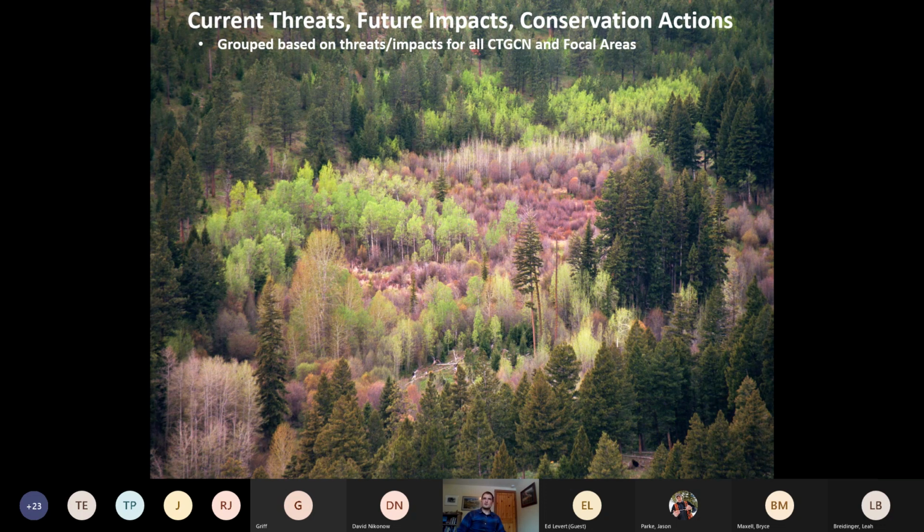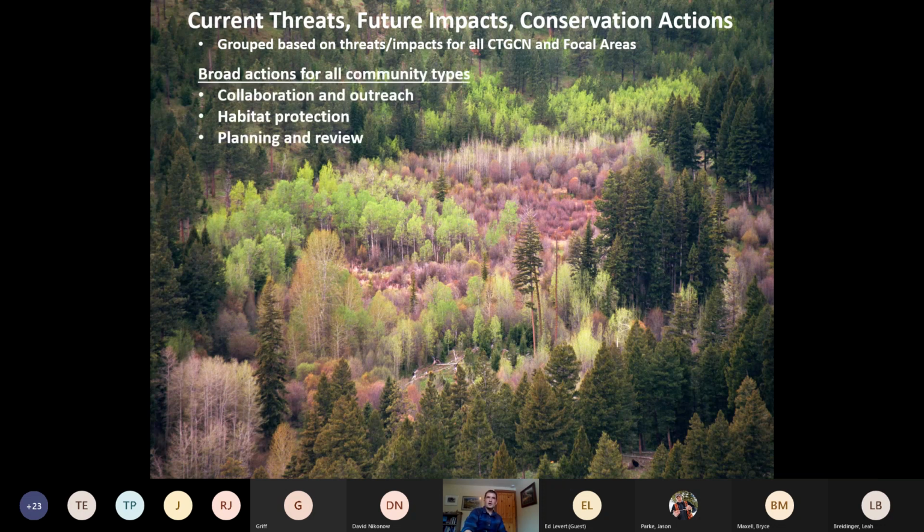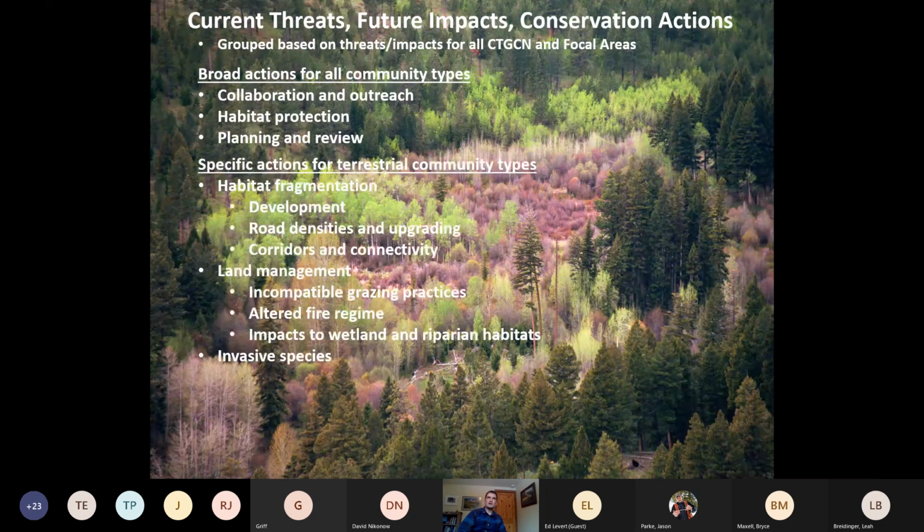Going through the rest of the SWOP, I'll go through this real quickly. The current threats, future impacts, and conservation actions are grouped for community types and focal areas. There are three broad actions for all community types, really broad categories of things we can do. Don't get into too many specifics. And then there are a few specific actions related to some of the terrestrial community types.